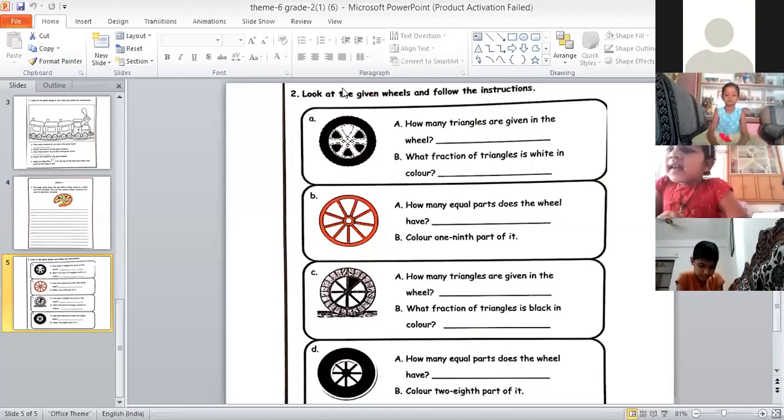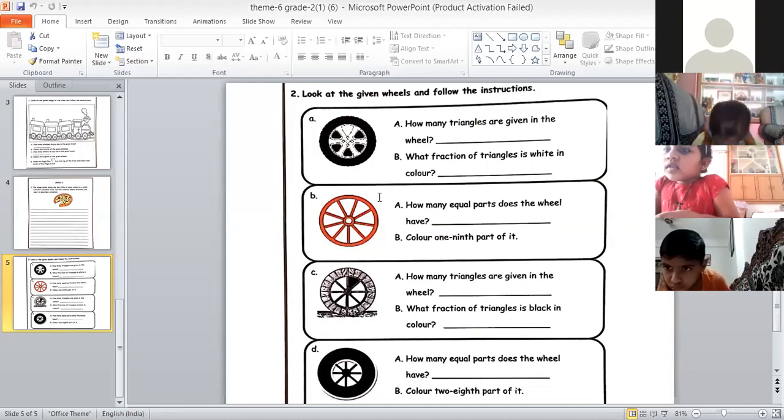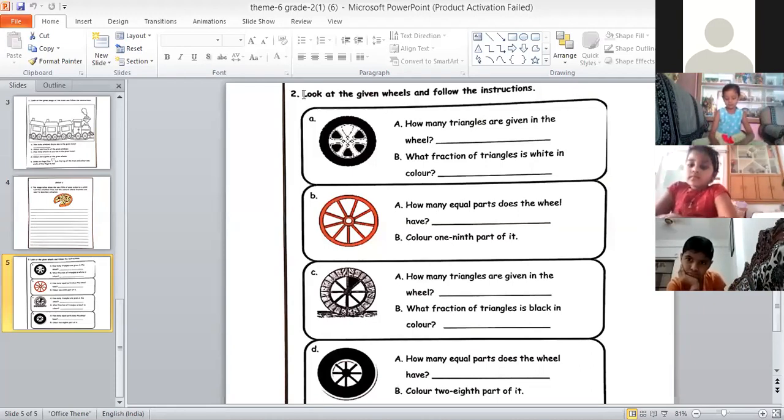Bit B: how many equal parts does the wheel have? Yes. So the second bit is, how many equal parts does the wheel have?